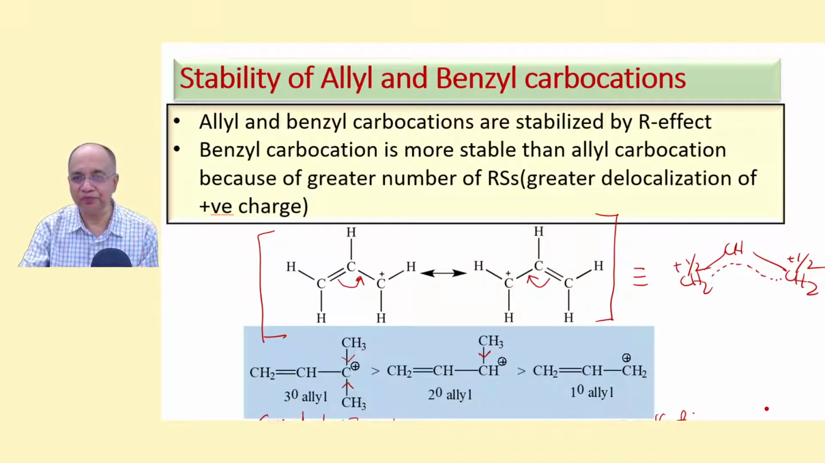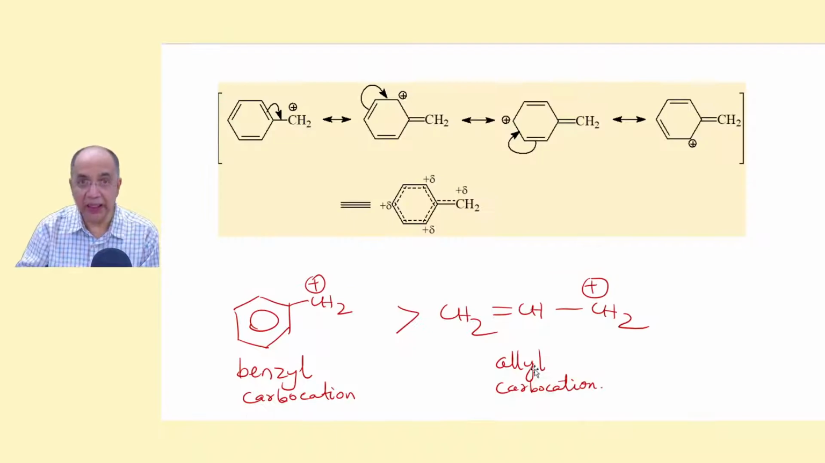Hold on. But between allyl and benzyl, benzyl is more stable, because benzyl has 4 RSS, nearly equivalent RSS, because carbon carries positive charge everywhere, carbon is a sextet everywhere. So they are nearly equivalent, and hence the extent of charge delocalization is more here in benzyl. So benzyl carbocation is more stable than allyl.